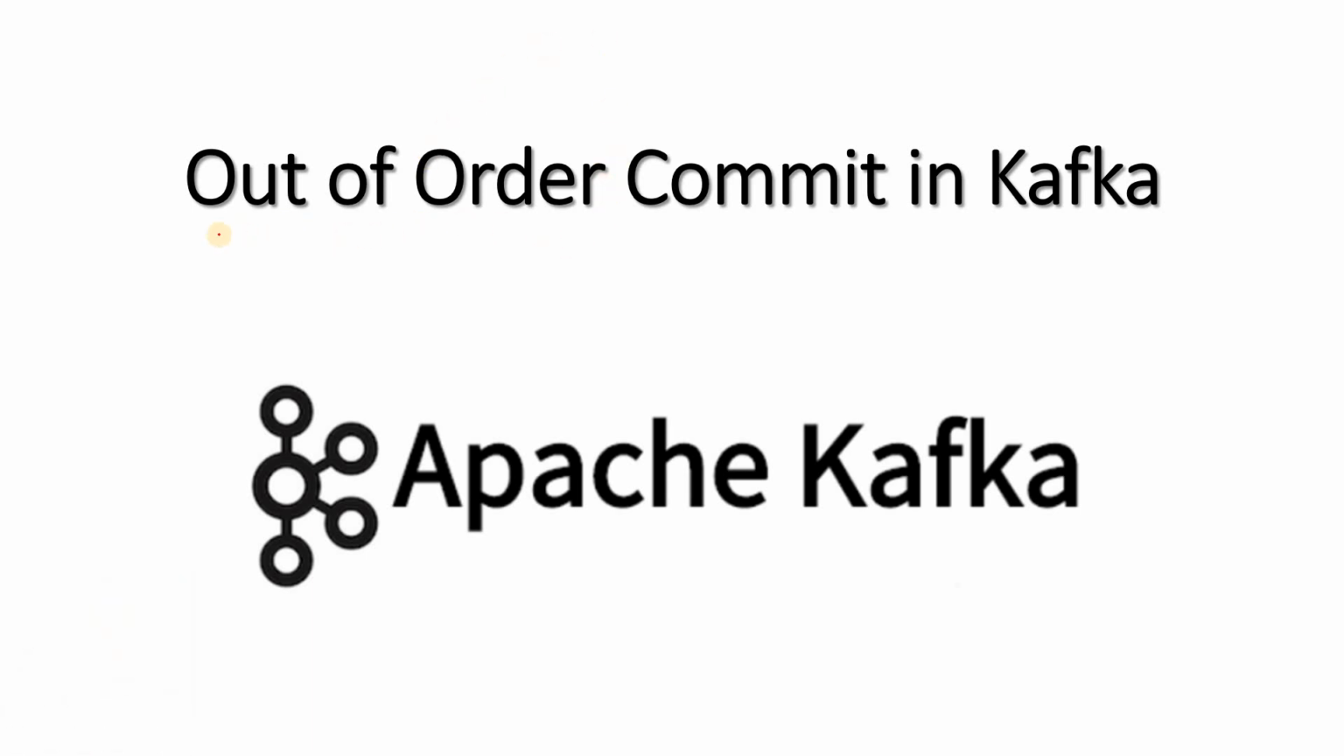So today in this particular video we are going to discuss a very important concept related to consumer offset commit, and that is out of order commit in Kafka. So what is that? Let us try to understand with a very simple scenario.